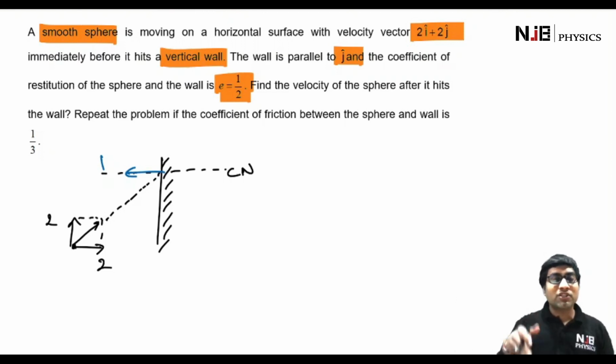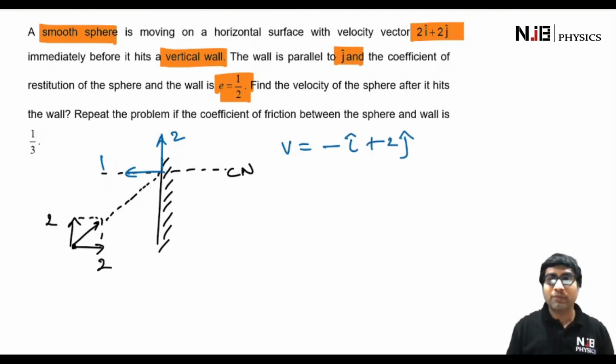And in the y direction, since the wall and the sphere are smooth, there is no friction between them, so it is not going to receive any impulse along the y direction. Therefore, along the y direction there will be no change in the momentum of the particle, and its velocity remains unchanged as 2. So the answer to the first part is that the velocity of the sphere immediately after the collision will be -i + 2j.